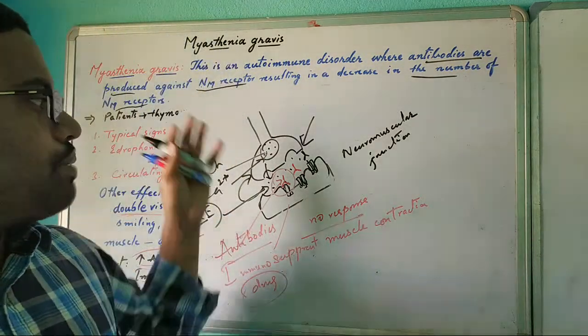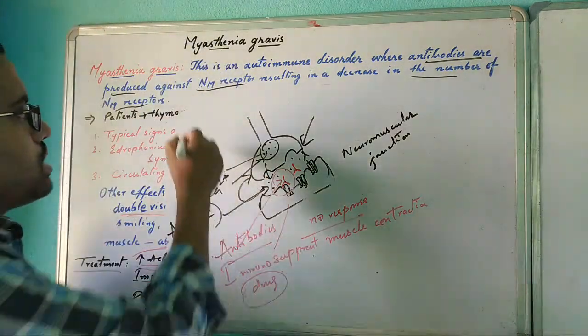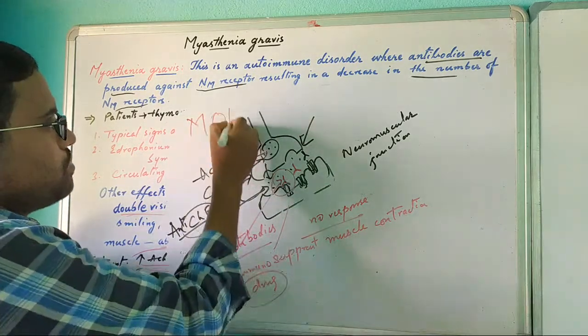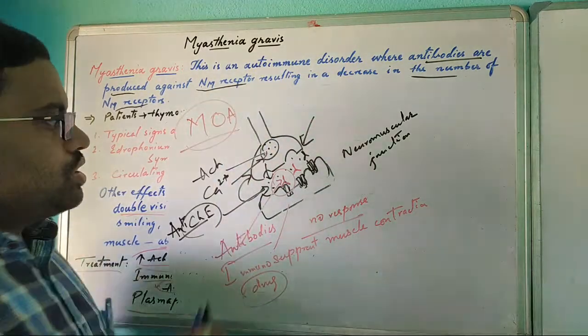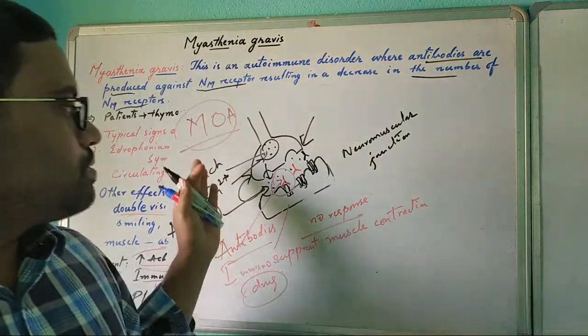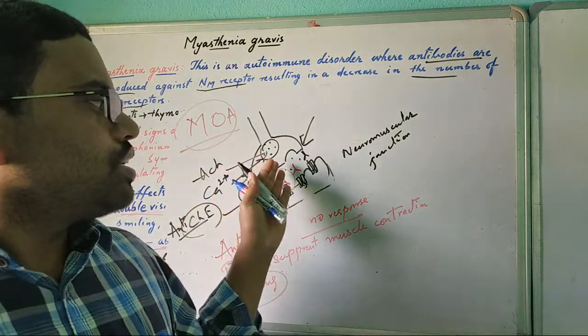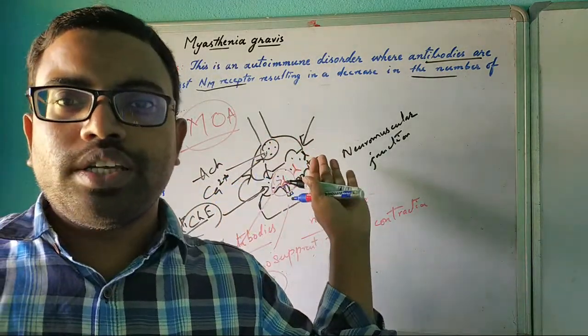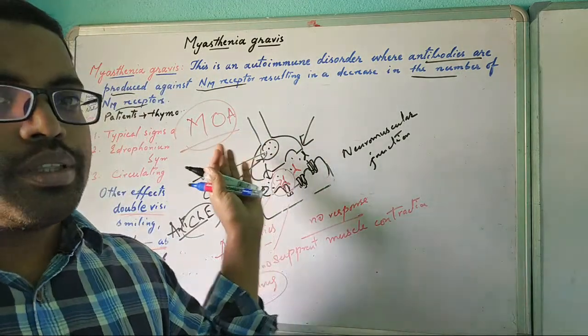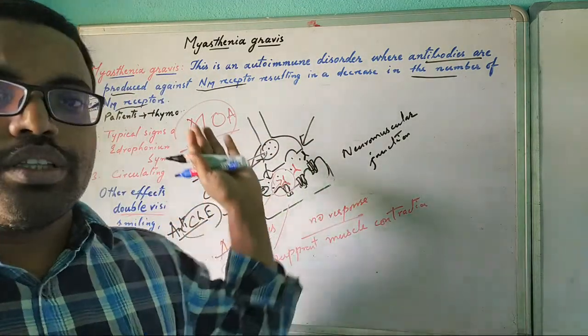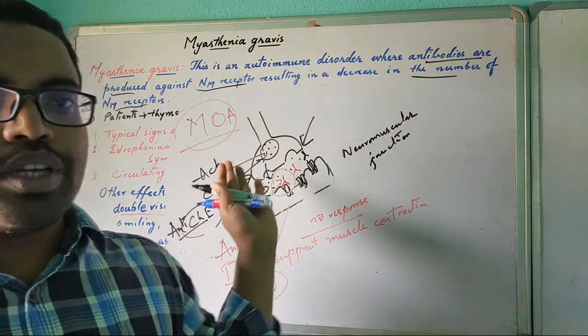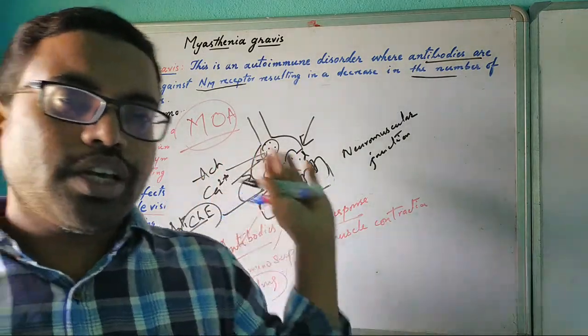So this is all about the mechanism of action. Here, if destruction of released acetylcholine is happening by the cholinesterase enzyme, it could be controlled by anticholinesterase drugs.